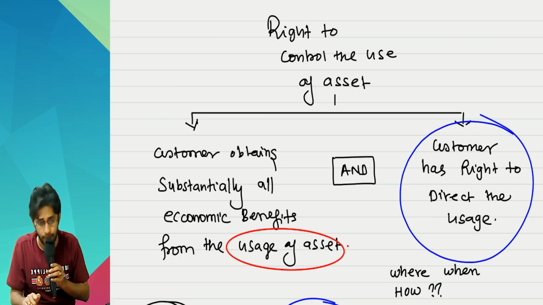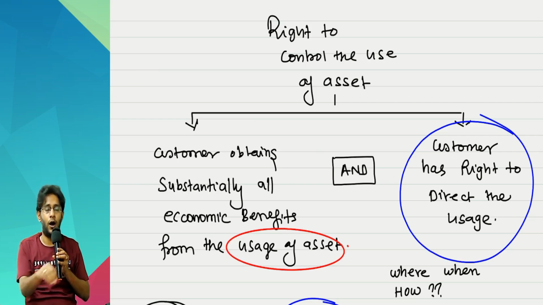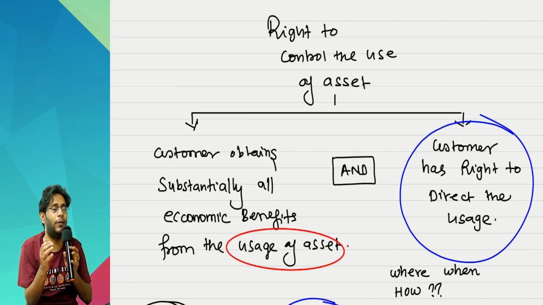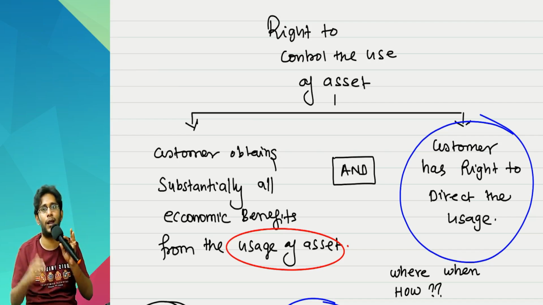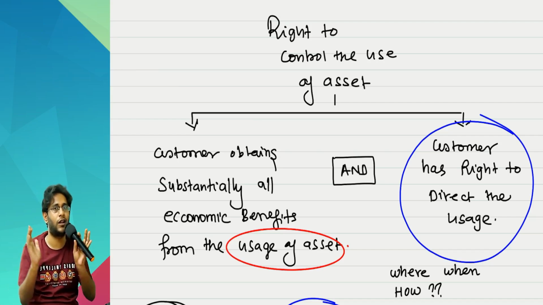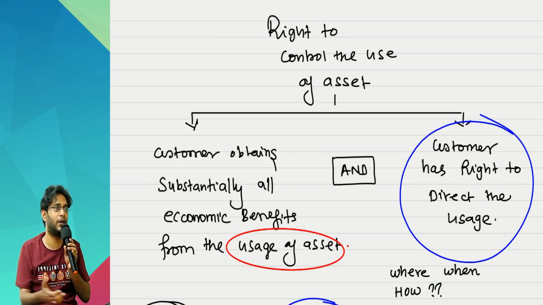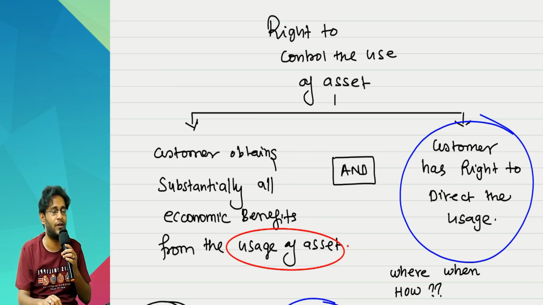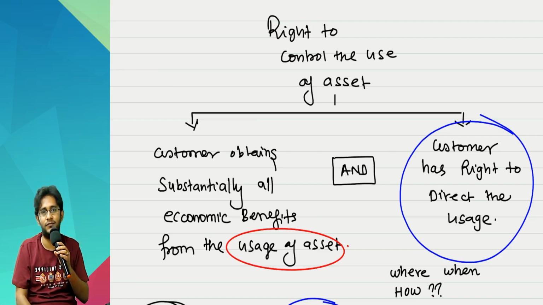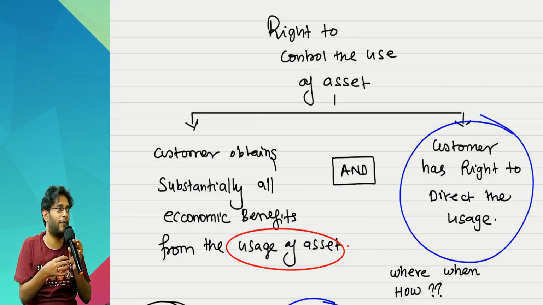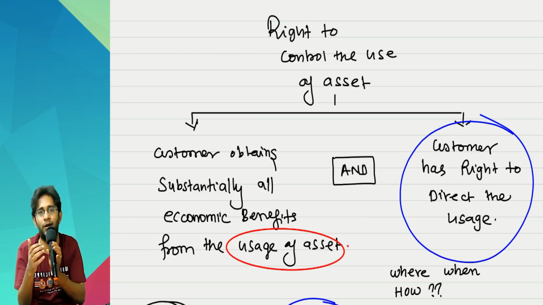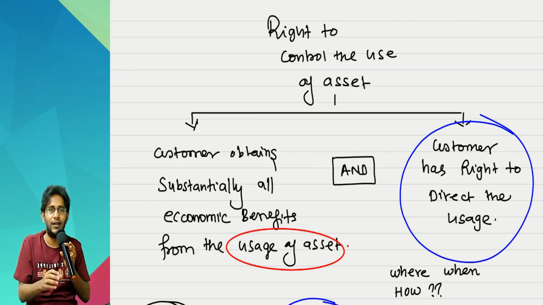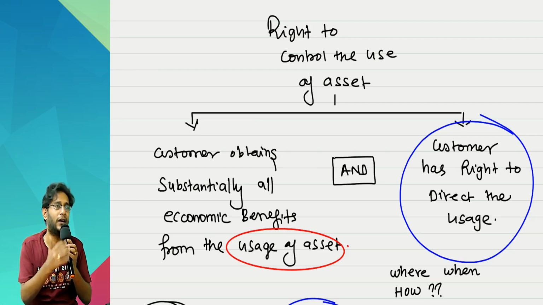The last point is, sometimes how to use the asset, when to use the asset, all these will be predetermined. Suppose, sir, there is a power plant. Our power plant is already fixed in a particular place. Power plant is not something which can be moved from one place to another place. No, it's already fixed. It has a limited capacity. Means you cannot extract a power more than 10 megawatt in a particular day. So how much is already fixed? So like that, there are so many things which are already predetermined.